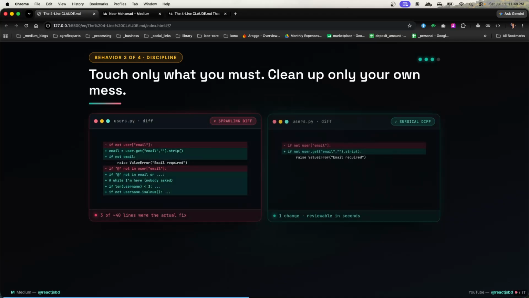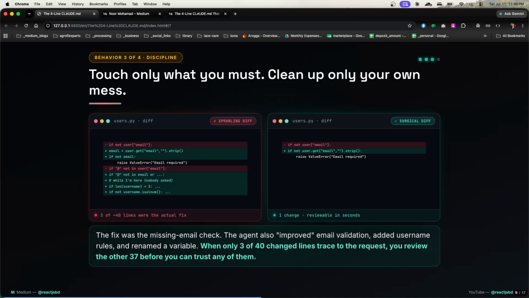So if you go with that, you see in the changes right here, the fix was the missing email check only, but the agent also improved email validation, added username roles, and renamed a variable when only 3 or 4 changed lines traced to the request. You have to review the other 37 before you can trust any of them. So you need to be very specific about what it can do and what it can't.